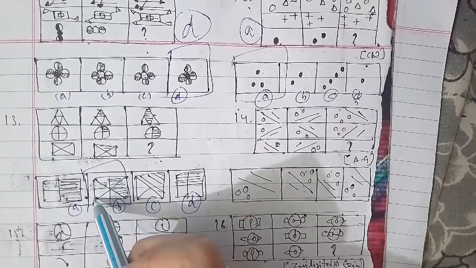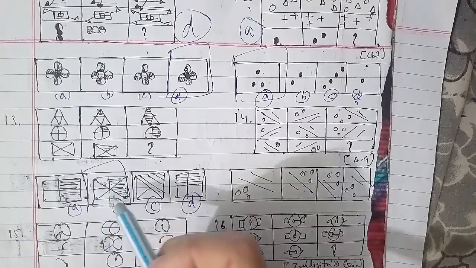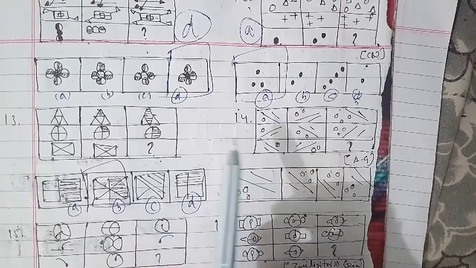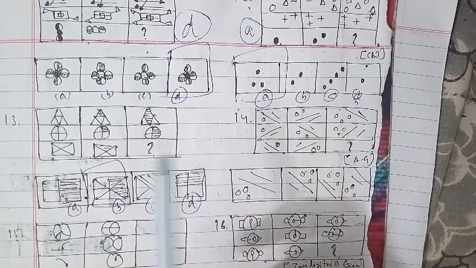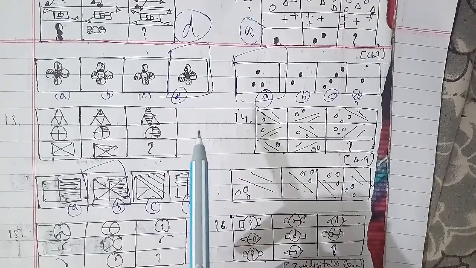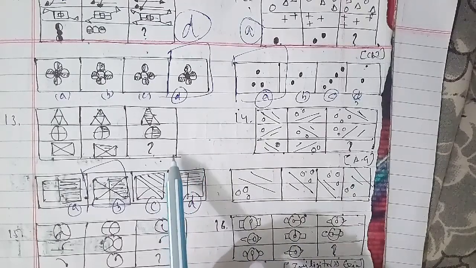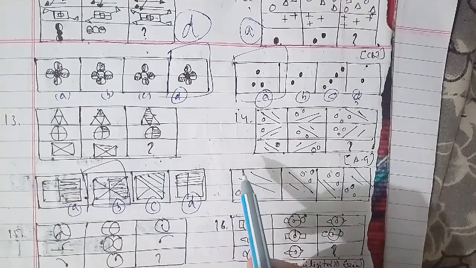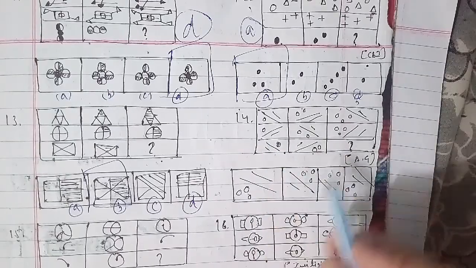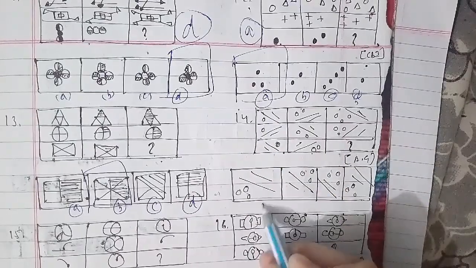Here in each figure, the circles are towards the longer line. The number of circles increases by one at each step from left to right in each row. Also, the positions of the lines in the first and the third figures are identical. We can say that the answer is figure B. It is the right answer for this question as well.